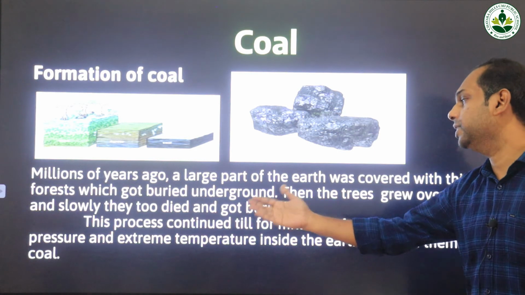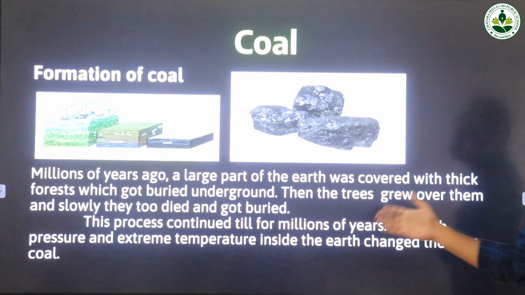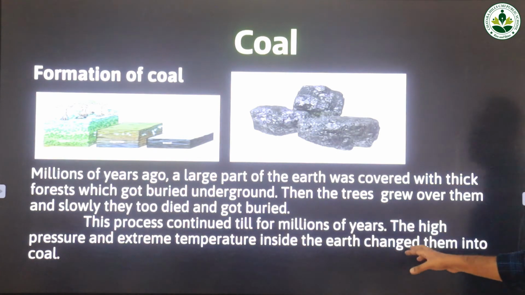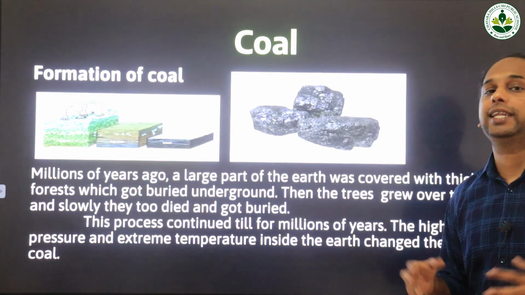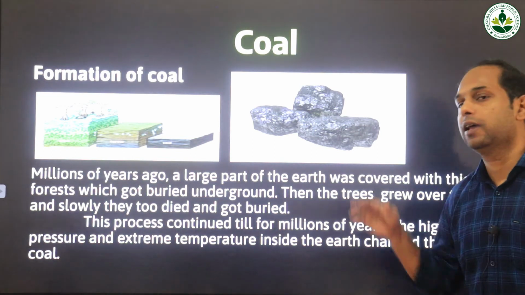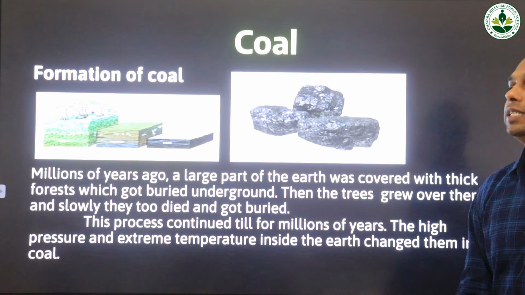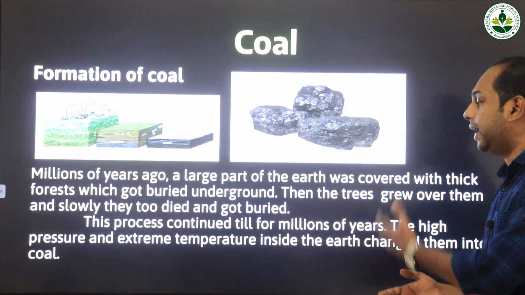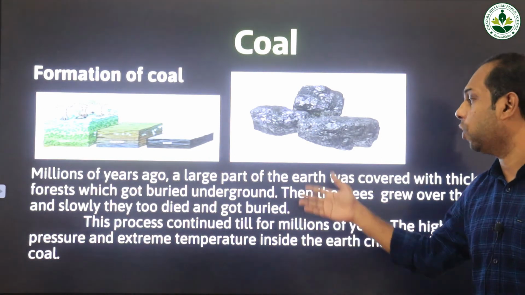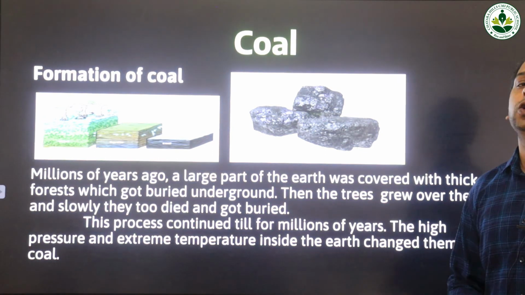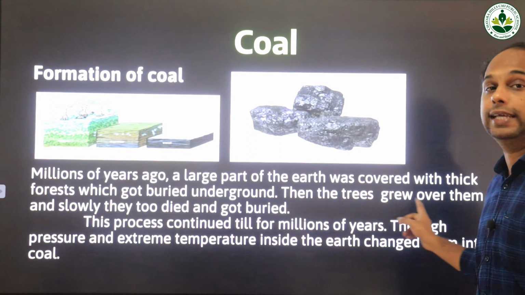Then this process continued for millions of years. The high pressure and the extreme temperature inside the earth changed them into coal. As I told you before, many varieties of plants and trees were buried there in the swampy forest, and this was a continuous process. Later, due to the high pressure and extreme temperature, the remains of these trees changed into coal. So this is how coal formed under the earth.